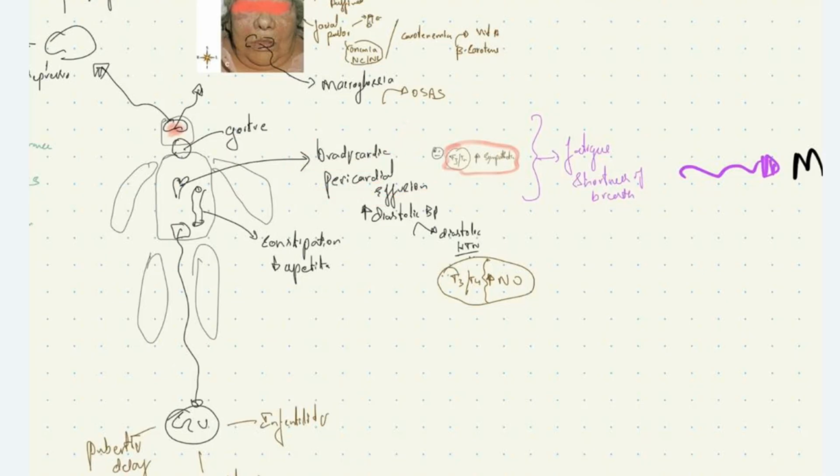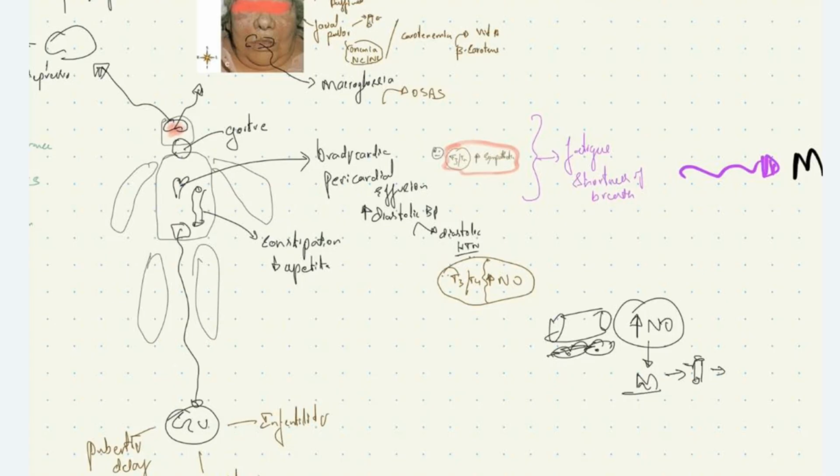Characteristically, we know that T3, T4 thyroid hormone is responsible for increased responsiveness of blood vessels to nitric oxide, causing vasodilation.